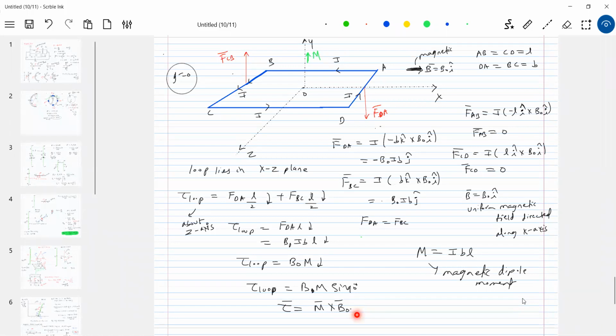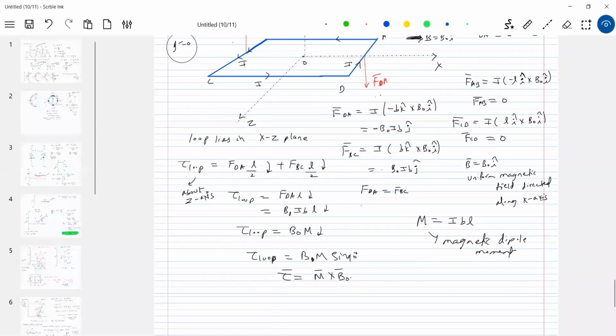So instead of constructing like this, instead of thinking like this, directly take help of this formula. Check M bar. How to calculate M bar? Current into area, and you know the external field you applied, and check the torque here. This is the core. If you look at JEE Advanced, there are more than 10 questions on this formula, because I can introduce back directly to the torque concept of rotational mechanics.